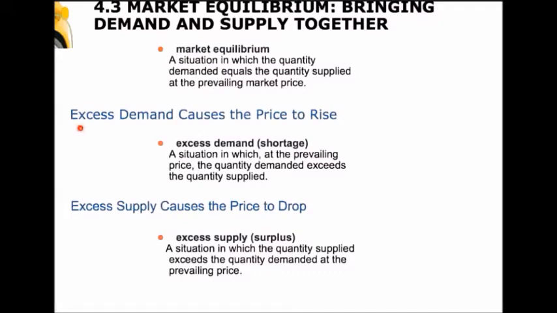So we want to understand two very important situations. Anytime there's an excess demand in a market, which is when there's a higher quantity demanded than there is quantity supplied, what we're going to show is this causes the price to rise. Anytime there's an excess supply, what we'll show is this causes the price to drop. Now we can think about why that might be the case.